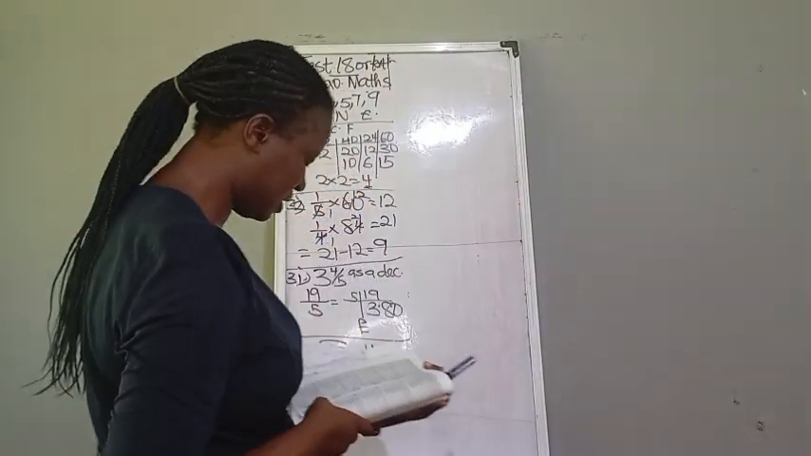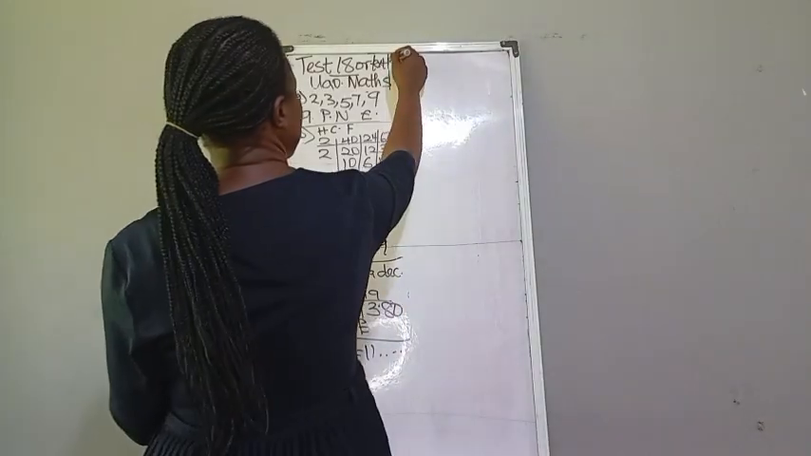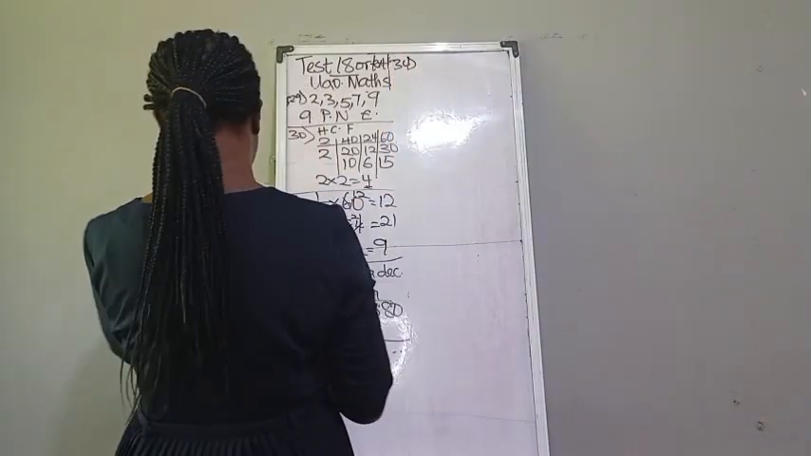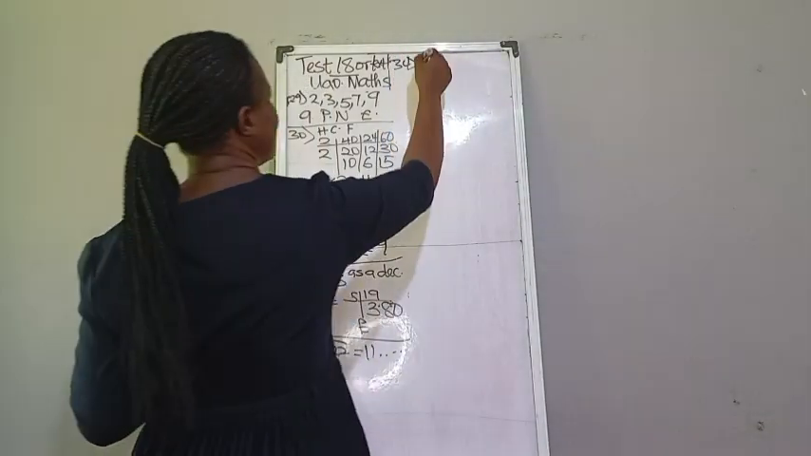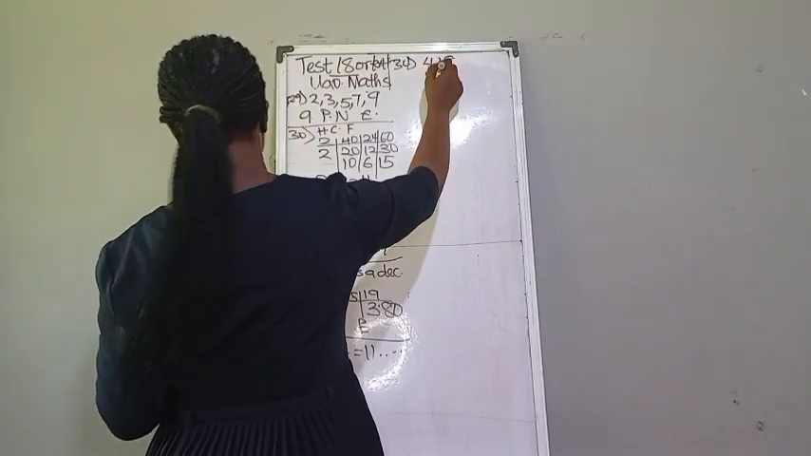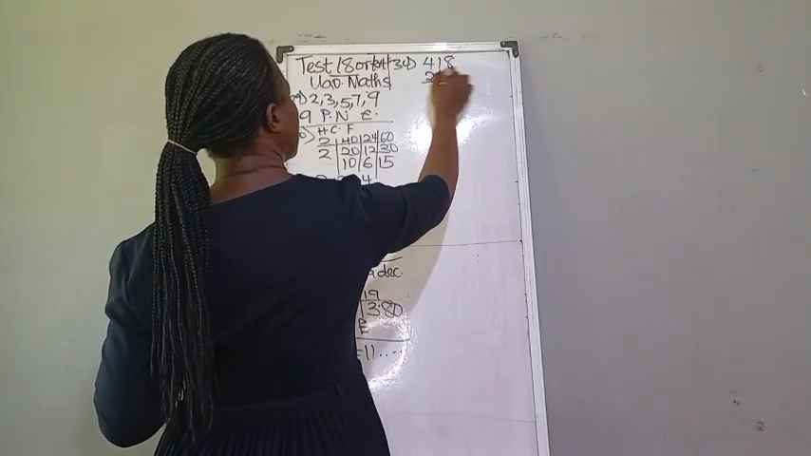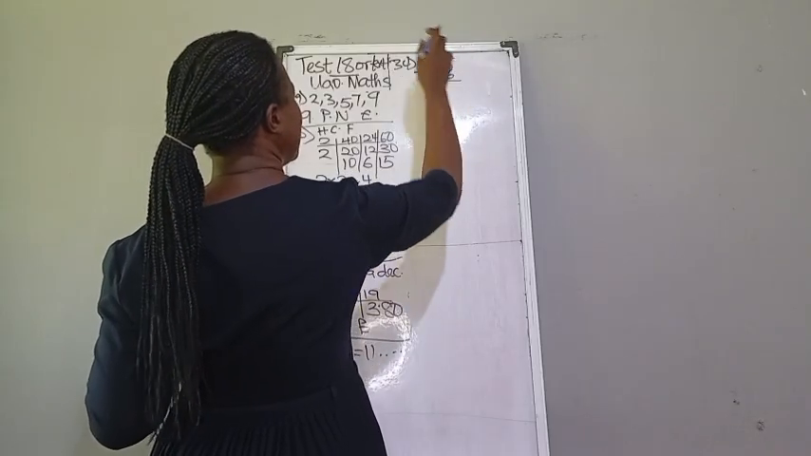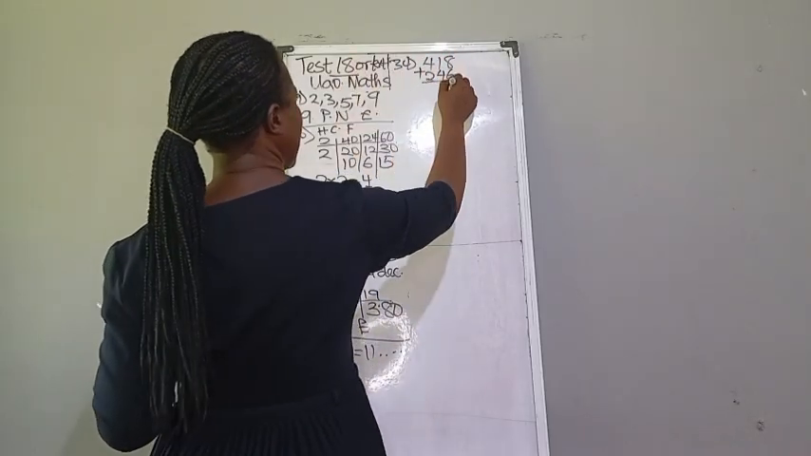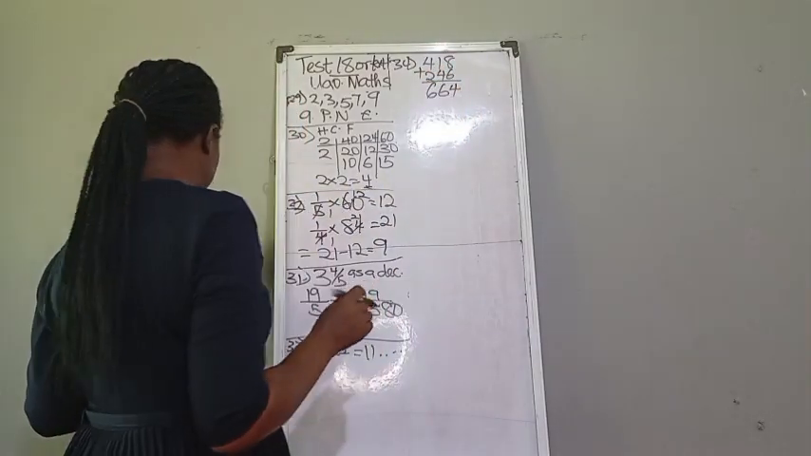Number 34 question says, subtract the sum of 418 and 246 from 1,000. So we are adding 418 and 246. You add this. This will give you what? 14, 4, 5, 6, and this gives you 6. So is that our final answer?